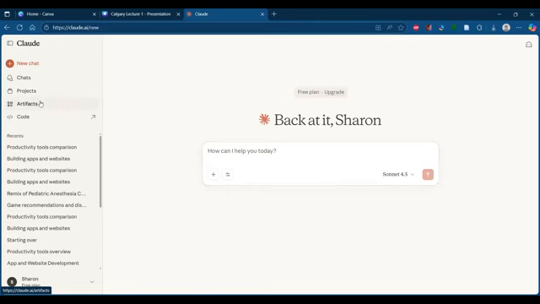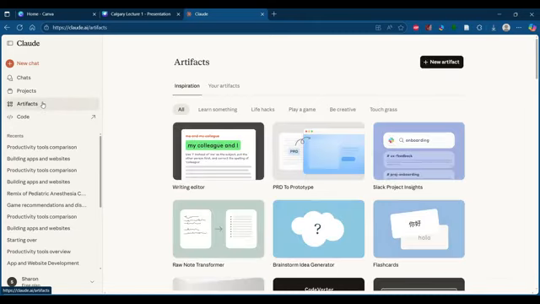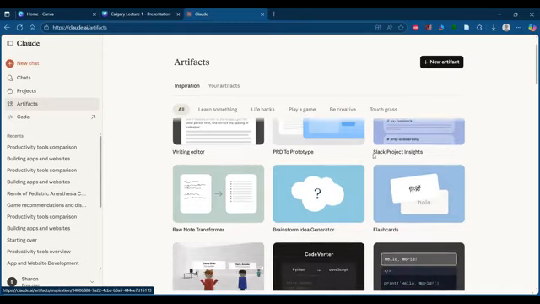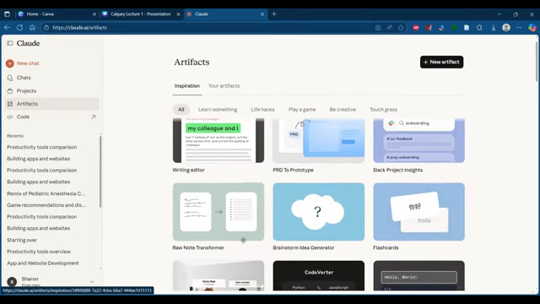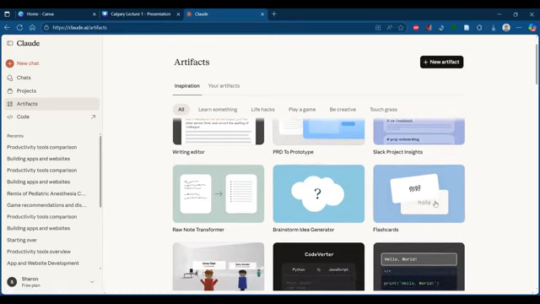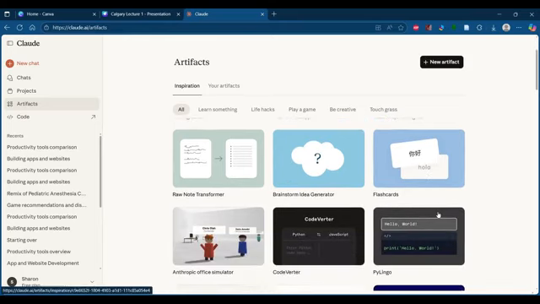Okay, so when I click on artifact, I will be taken to a page like this. And here you can see so many artifacts which are already created with Claude, which they have introduced on the home page to give you some inspiration. Like these sort of things can be done with Claude. Okay, so you can see there is an entire writing editor that has been created. There is a brainstorm idea generator. A flashcard creator can be created with this. Small games like this are created.